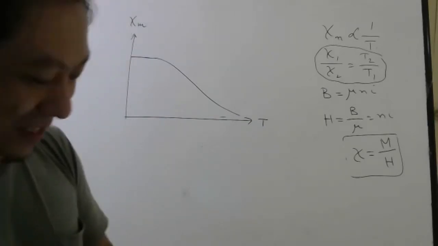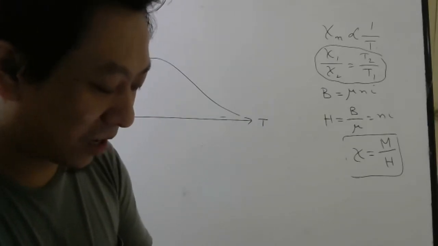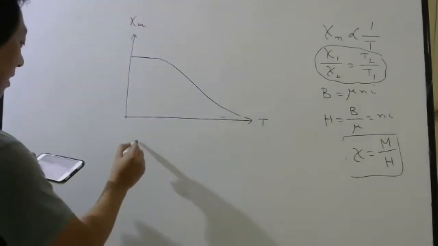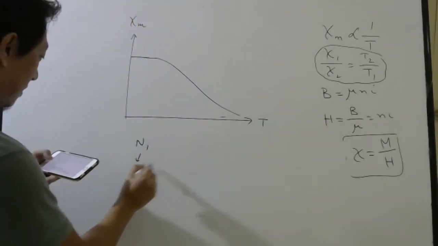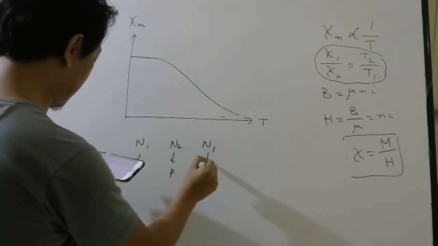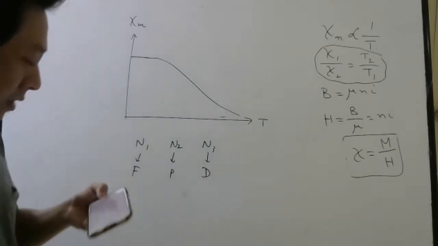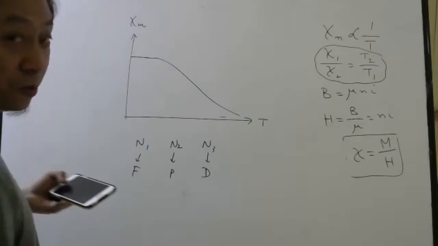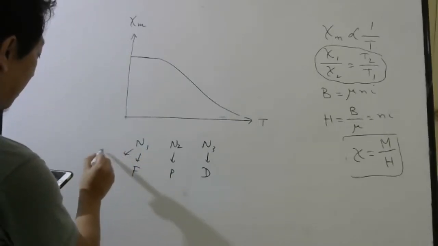71 is a basic question, students. N1, N2 and N3 are ferromagnetic, paramagnetic, diamagnetic. So N1 is ferro, N2 is para, N3 is dia. When you bring a magnet close to them, this will be strongly attracted.